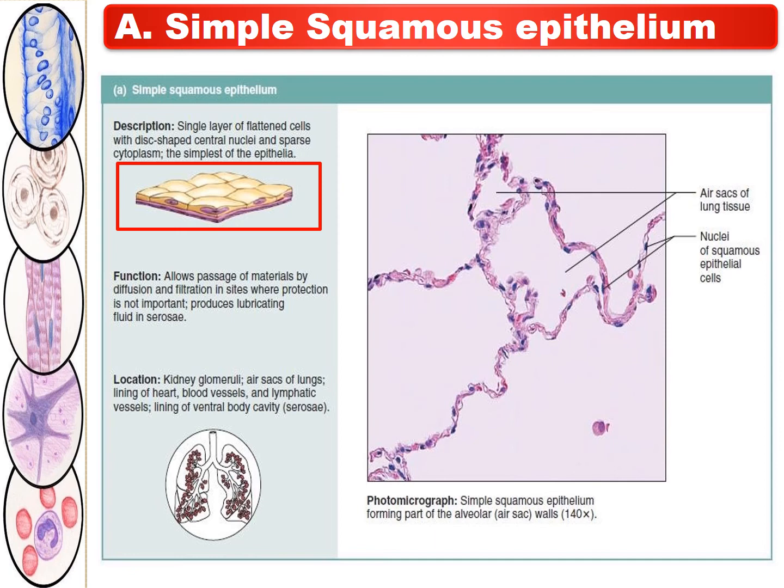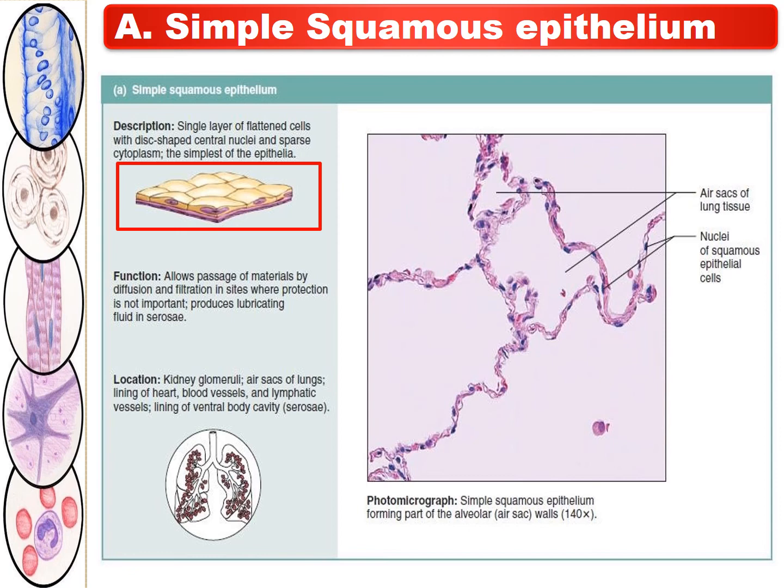As we discussed, this is a single layer of flattened cells with disc-shaped central nuclei and sparse cytoplasm. It is the simplest of the epithelia. It shows its function by allowing the passage of materials by diffusion and filtration in sites where protection is not important.